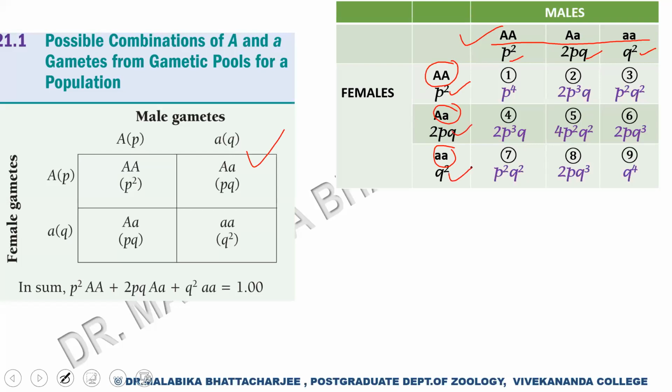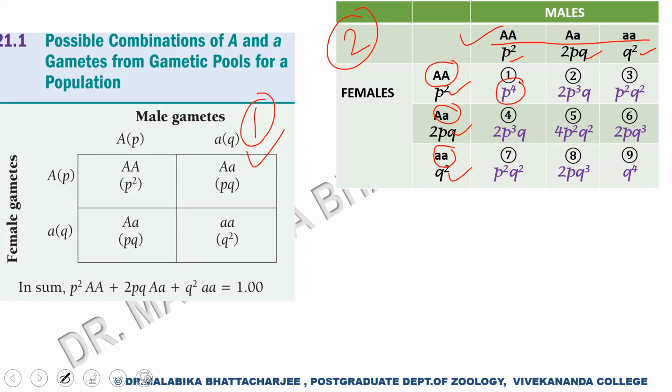Now, as I said, we are moving on. So this was the first generation. We are moving on to the second generation to show you that the frequencies remain constant if the Hardy-Weinberg conditions are maintained. So we are mating them. By mating them, we are just multiplying their frequencies. So when we mate this capital A capital A female with a capital A capital A male, we get P4. We are mating P square into P square, P4.